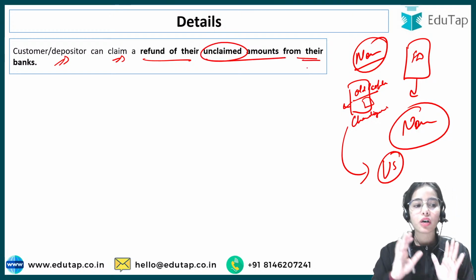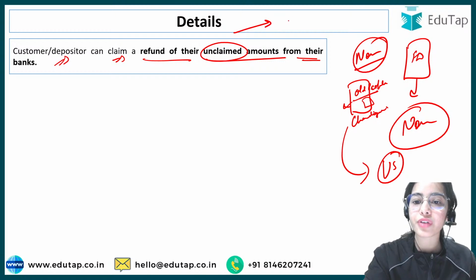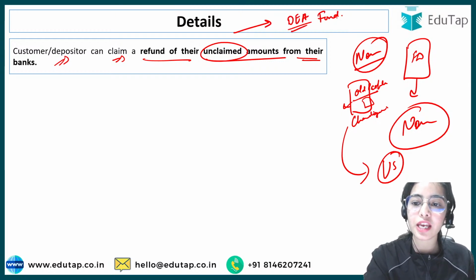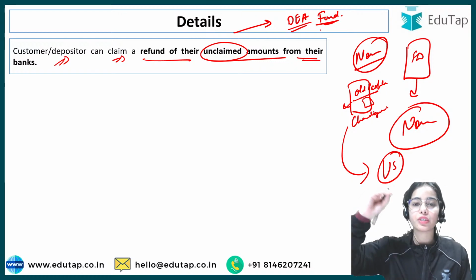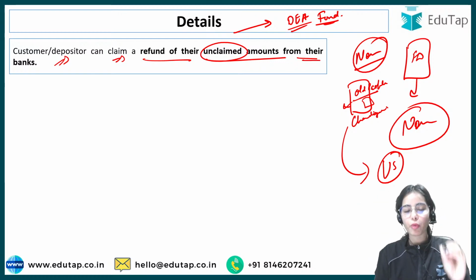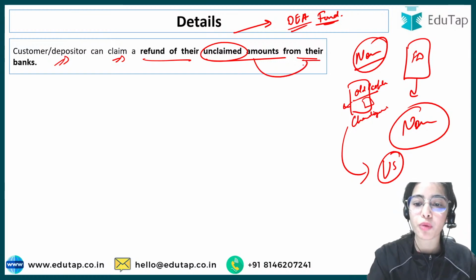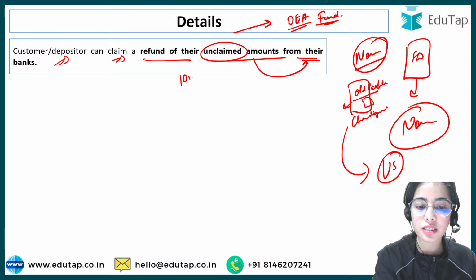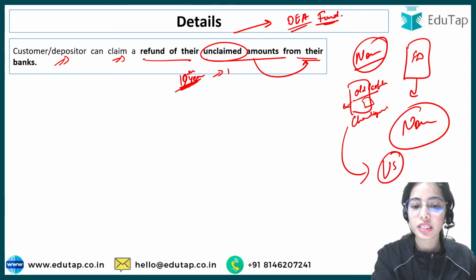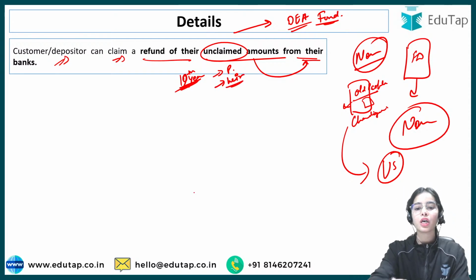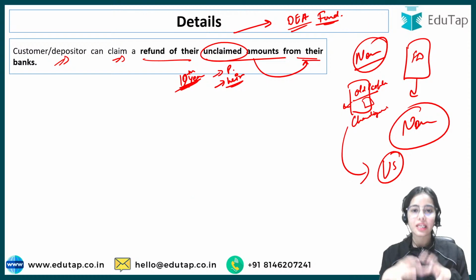Now what will happen is that even if the transfer of the money has happened to the DA fund, the customer or depositor can still claim a refund of their unclaimed amounts from their bank. So let's say on the 12th year, after 10 years, the person or the heir is coming to the bank to claim the deposit. Okay, so they will go to the bank.